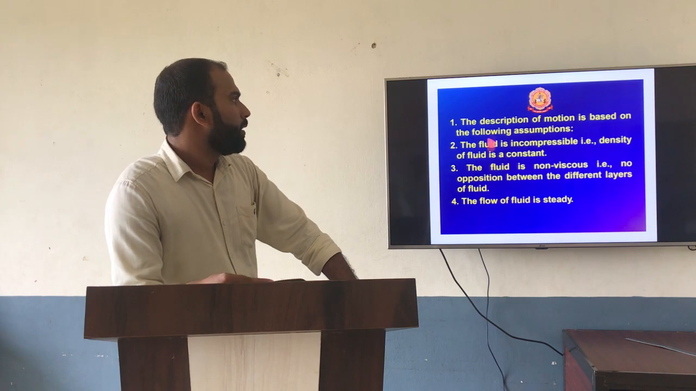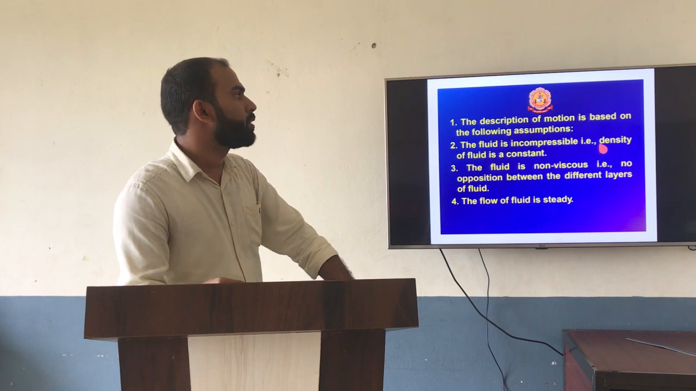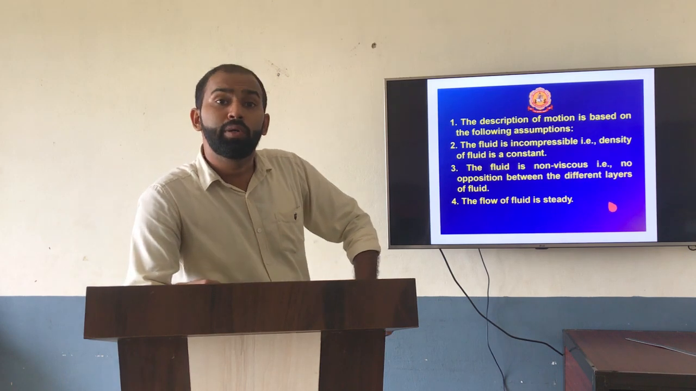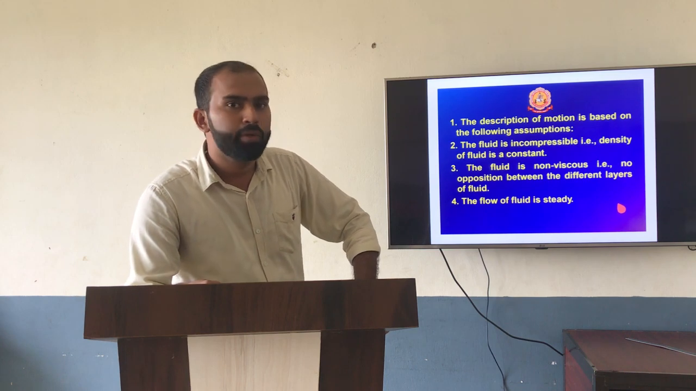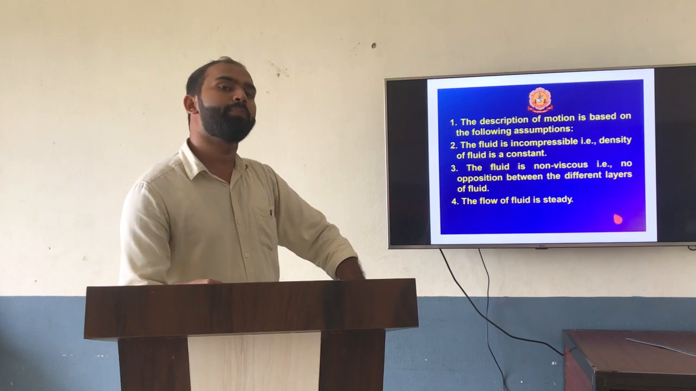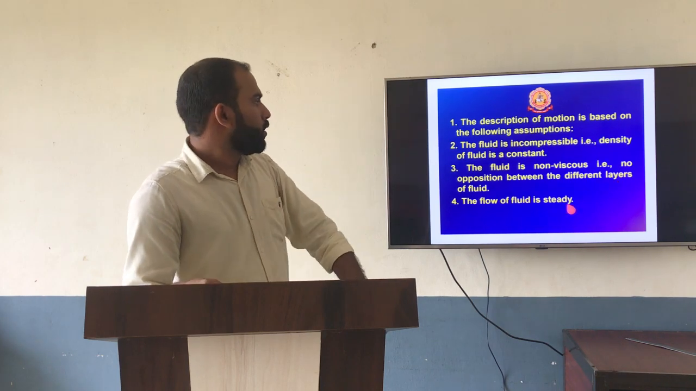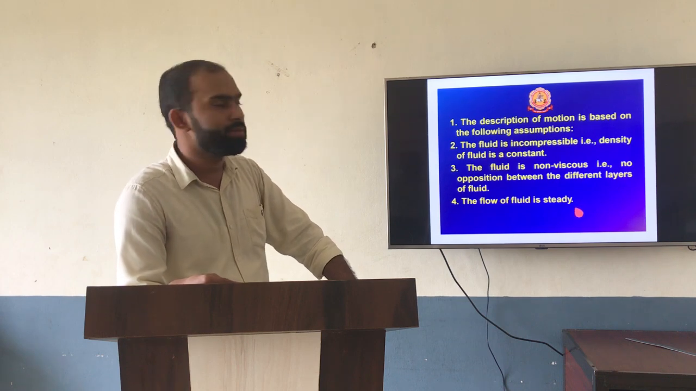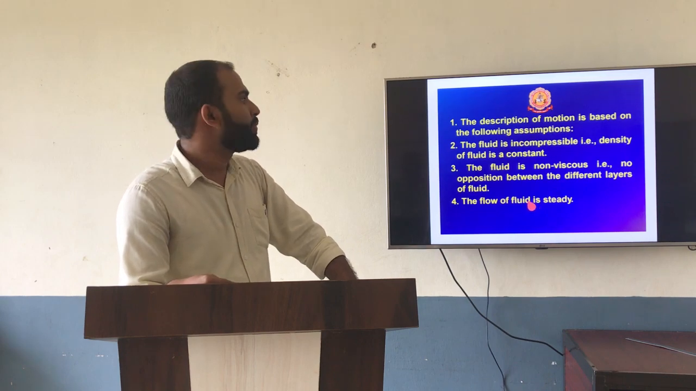See, the description of this motion is based on the following assumptions. The fluid is incompressible, the density of the fluid is constant, correct, no? So the density of water is always constant, the density of mercury is always constant. We have seen in previous slides the density of mercury, which is 13.6 times 10 cubed kg per meter cube. Why? Because density is nothing but mass per unit volume. The fluid is also non-viscous. These are things you have studied in your lower classes. The fluid is in a steady flow, which we can expect.